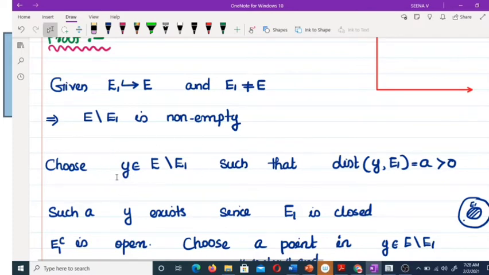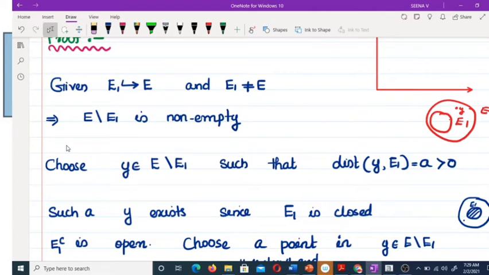We have to choose y such that the distance between y and E1 is equal to a greater than 0. What is E1? E1 is a closed subspace of E. So what about the complement of E1? The complement of E1 is open. So we are choosing some point y here.